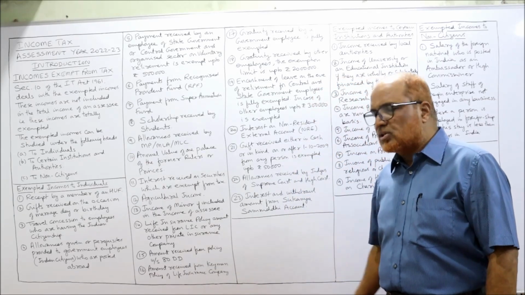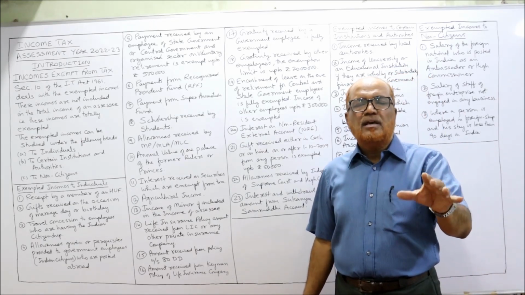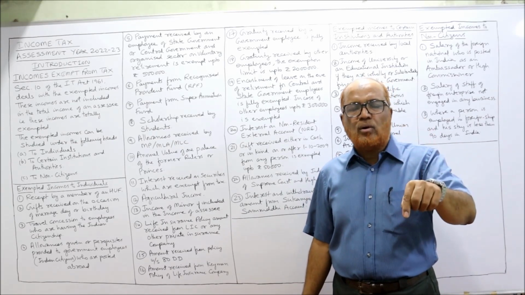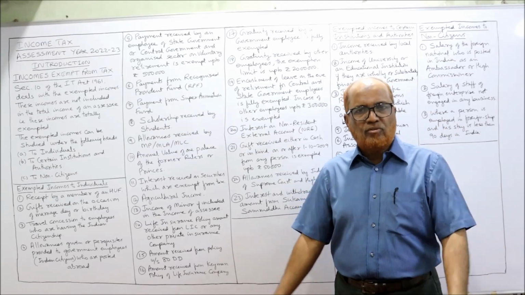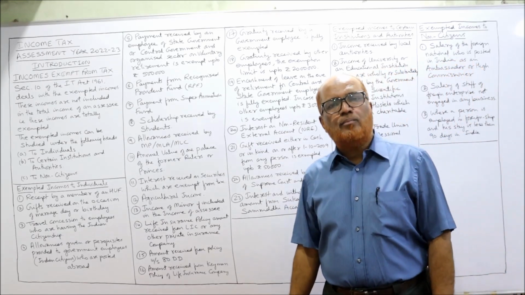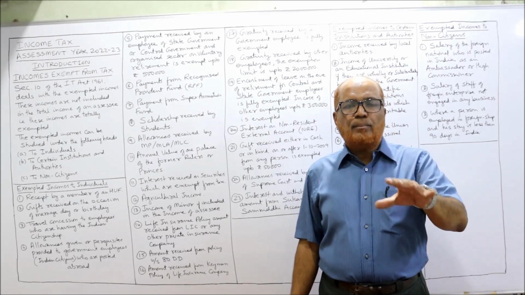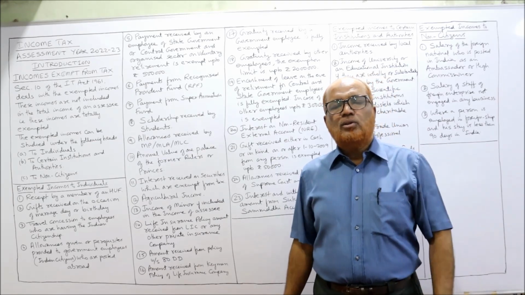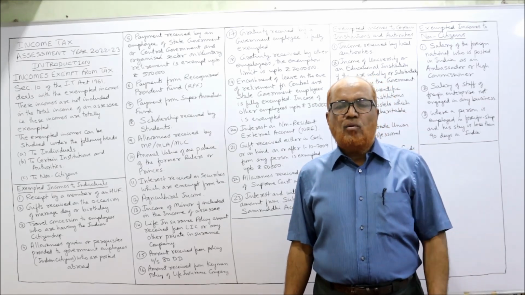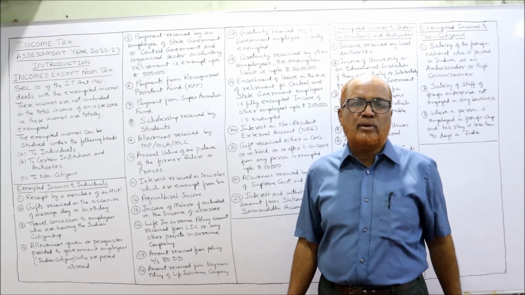Amount received from Keyman policy of a life insurance company. In life insurance companies, one scheme is the Keyman insurance policy. If a person has received the amount from a Keyman insurance policy, it is fully exempted. Next one, gratuity received by government employees, fully exempted. Very important. At the time of retirement, gratuity will be given by the employer to the employee. What is gratuity? Again, in the coming videos on income from salary, I am going to explain.